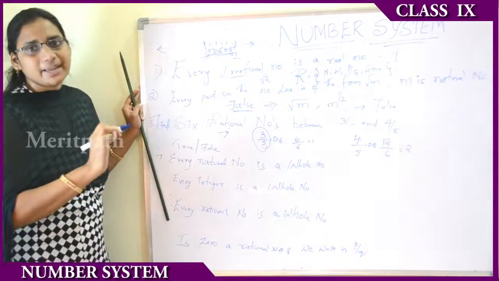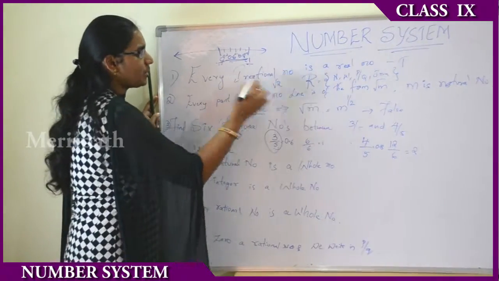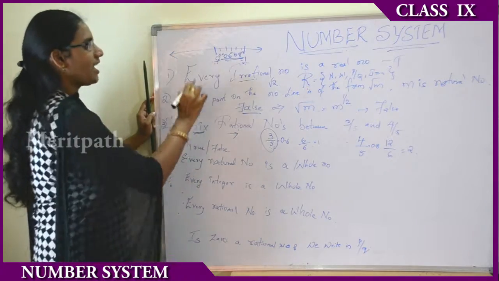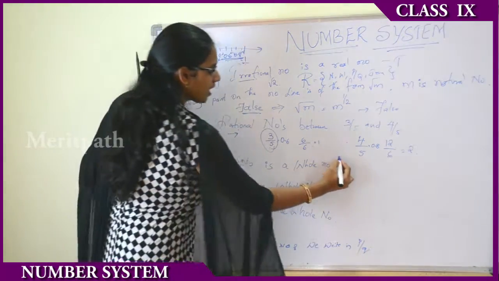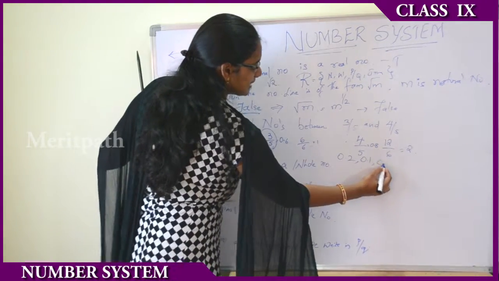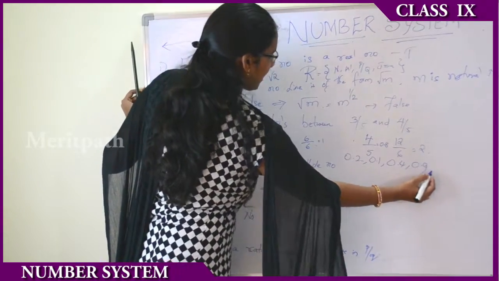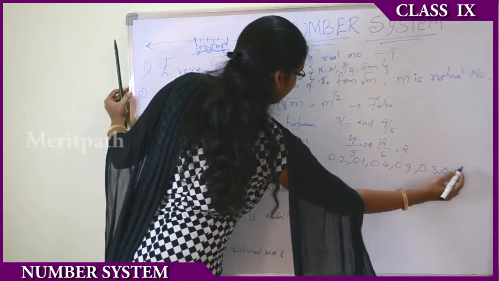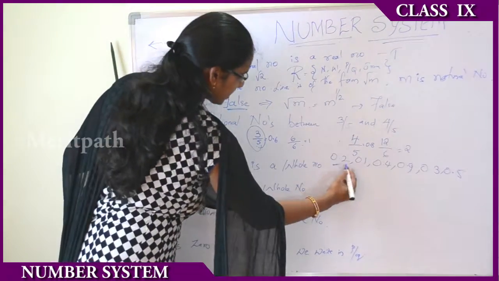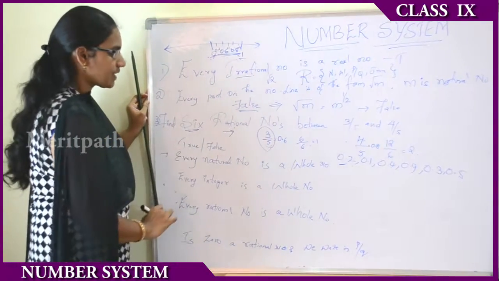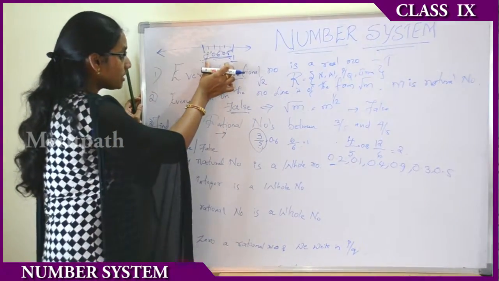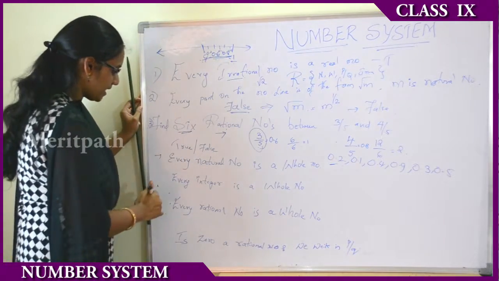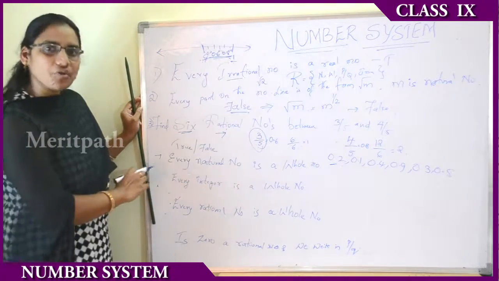Many infinite rational numbers are there between 0 and 1, between 1 and 2, and so on. We need only 6 rational numbers. Those 6 rational numbers may be 0.2, 0.1, 0.4, 0.9, 0.3 and 0.5. So we have got 6 rational numbers. We just have to know the limits of the natural numbers in between which they lie. That's it. Okay.